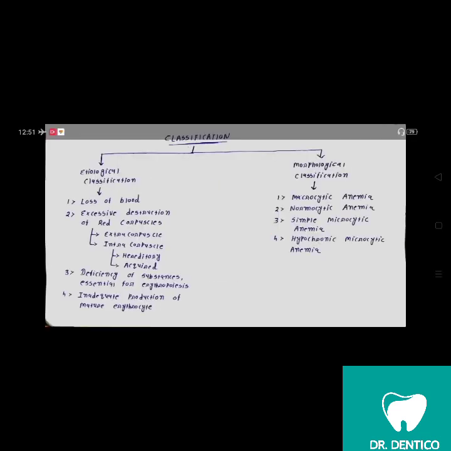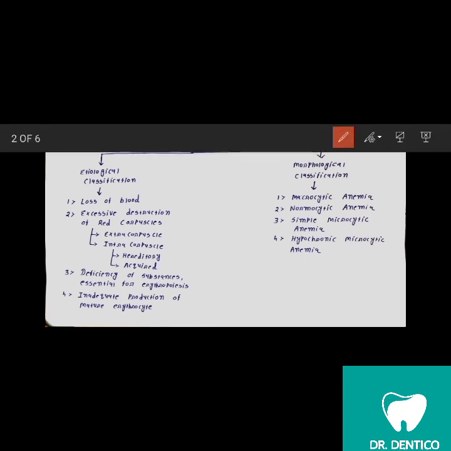Now we will talk about the classification. In classification there are mainly two classifications. One is the etiological classification and another one is the morphological classification. Okay. So in etiological classification, we have to know what is etiology.